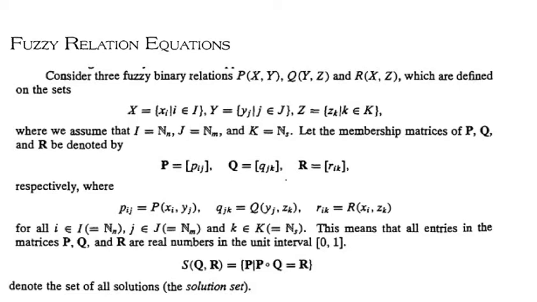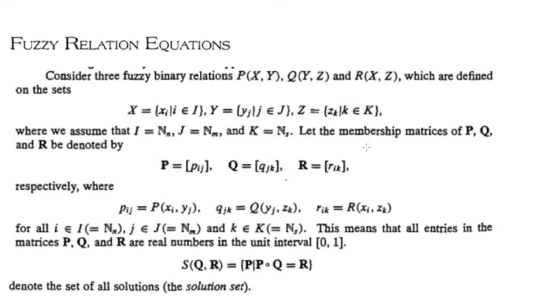Consider three fuzzy binary relations P(X,Y), Q(Y,Z) and R(X,Z), which are defined on the sets X equal to the set of all xi such that i is an element of index set I, Y equal to the set of all yj such that j is an element of index set J, and Z equal to the set of all zk such that k is an element of index set K, where we assume that I equals index set Nn, J equals index set Nm and K equals index set Ns.